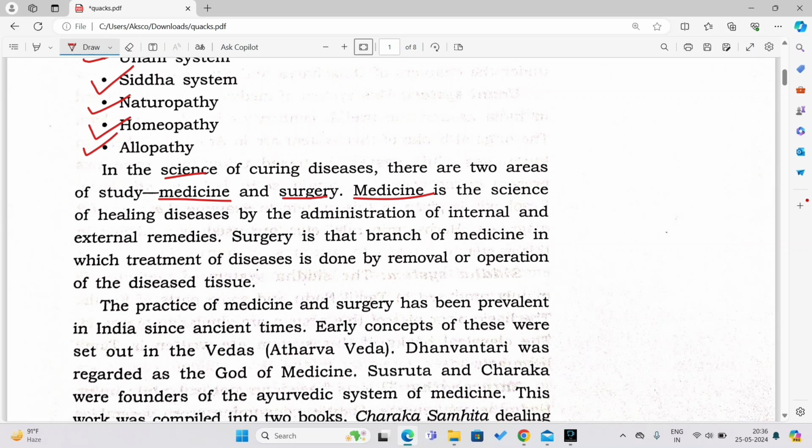Now surgery. Surgery is that branch of medicine in which treatment of disease is done by removal or operation of diseased tissue. Now you know what a surgery is, right? Suppose somebody is suffering from gallbladder stone, so the only cure is surgery or operation. Gallbladder stone cannot be treated with medicine, right? It has to be removed completely in order to cure the person suffering from gallbladder stone, right?